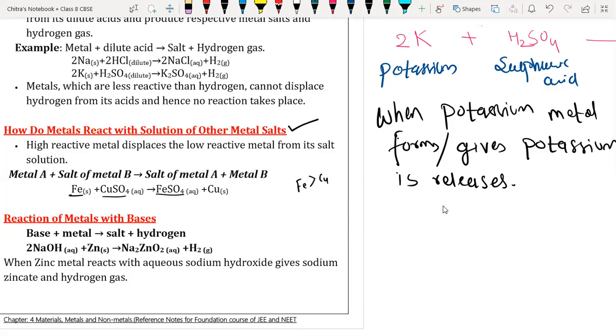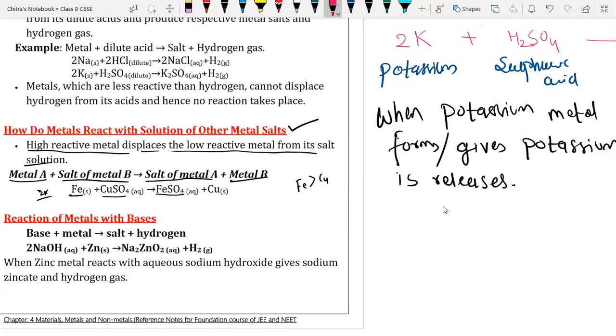Here highly reactive metals displace the less reactive metal from its salt solution. Like here we have metal A, then salt of the metal B, then the compound will be salt of metal A and metal B will get replaced. And here we have an example for that also. So I'm going to write the name for the reactant and product.